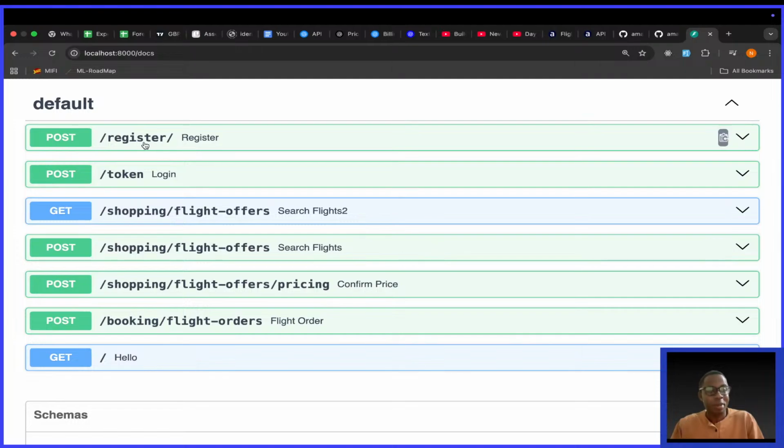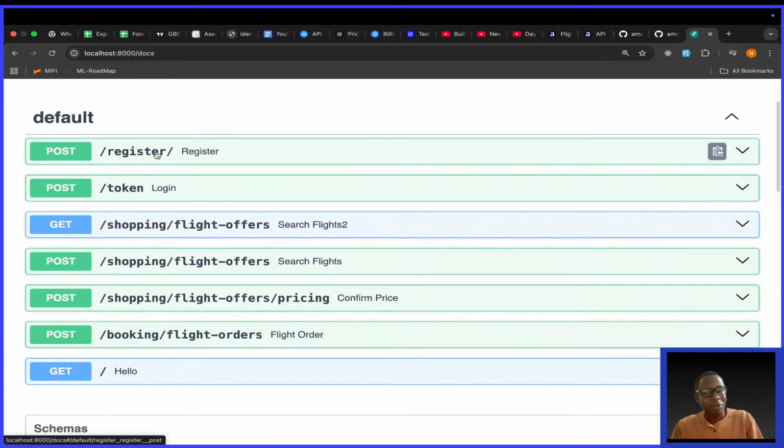Look at us. We began with only one endpoint. We began with the register, we have token, you see, we are growing slowly. We are reaching there. Very soon, this thing is going to be functional. Trust me, by the time I am done with this, you'll be shocked at what is going to happen. Even when I test the thing on the market, I'll give you a report.